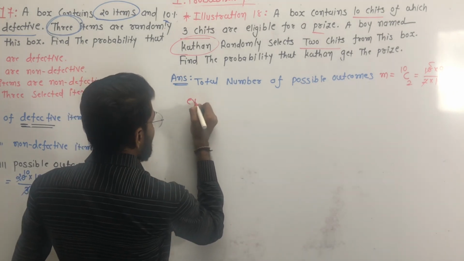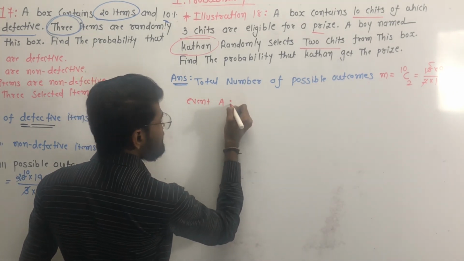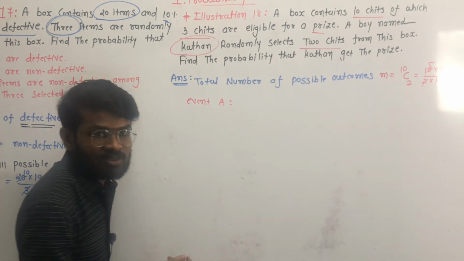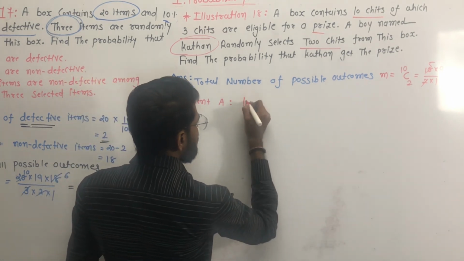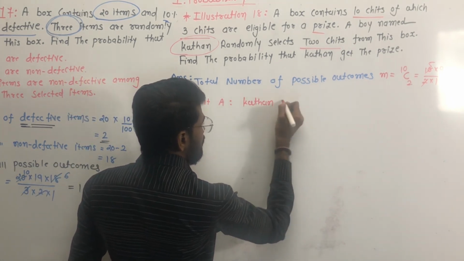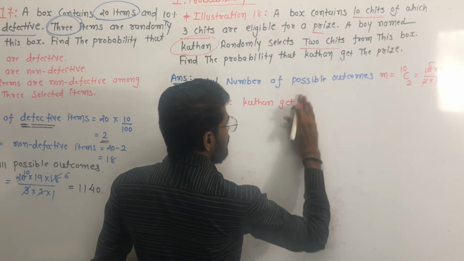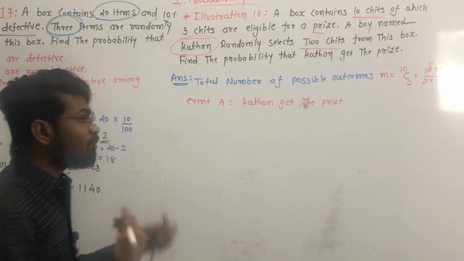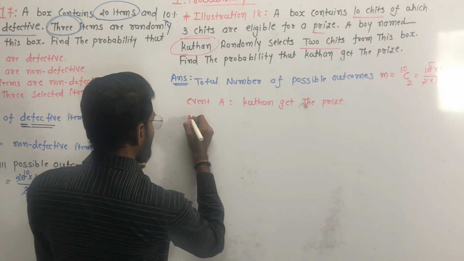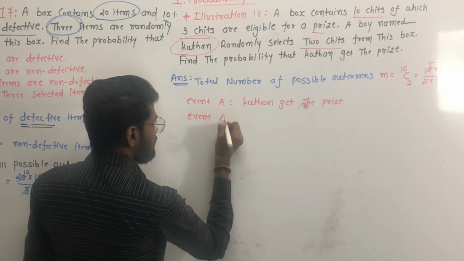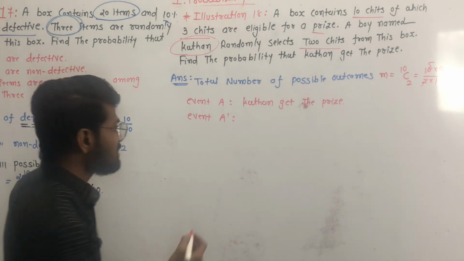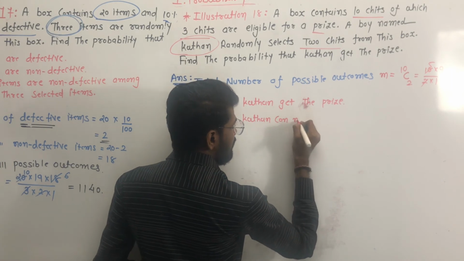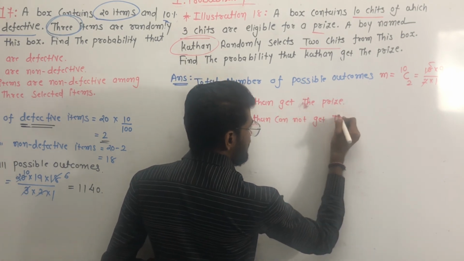Here, event A is that Kathan gets the prize. The complement of event A, the event A dash, means Kathan cannot get the prize.